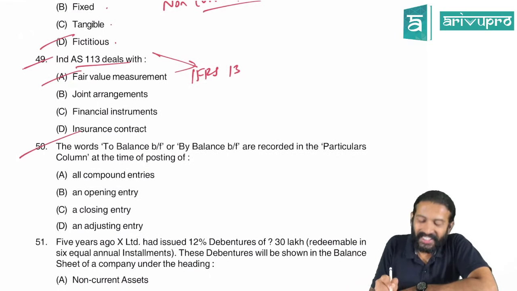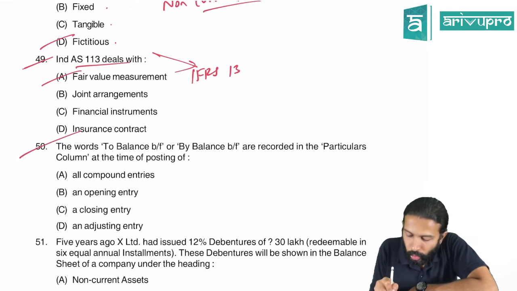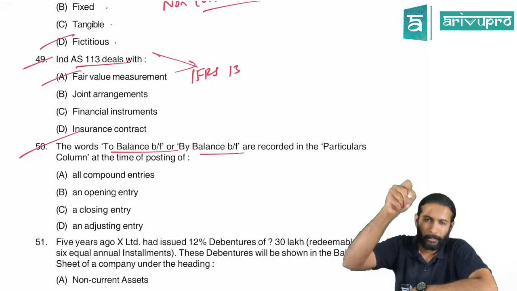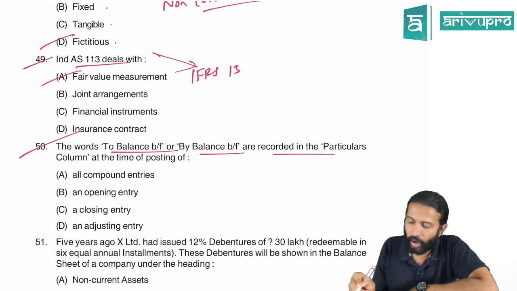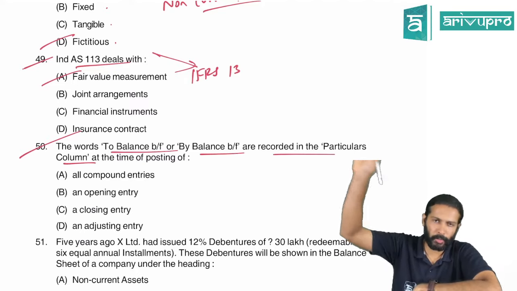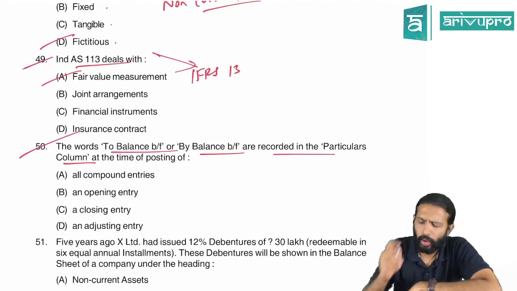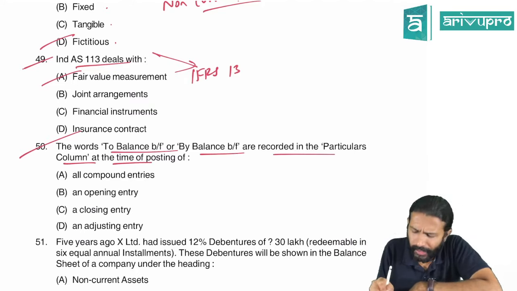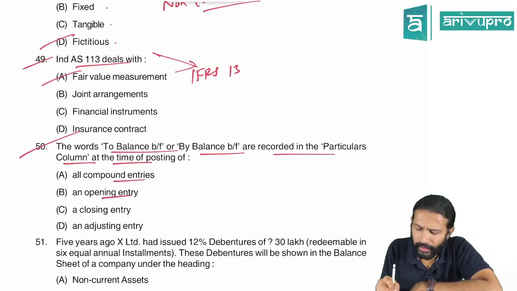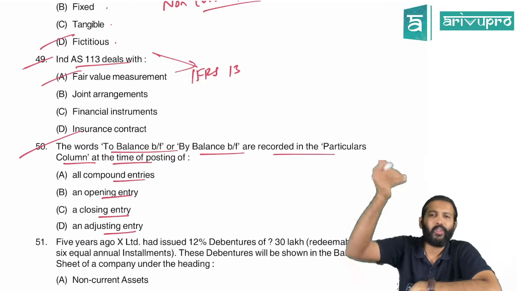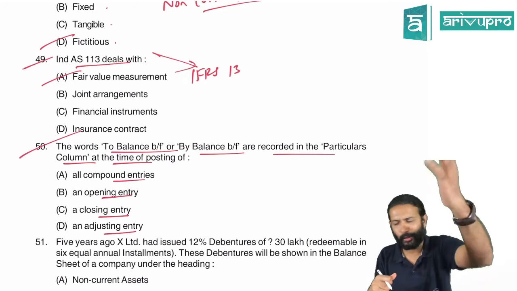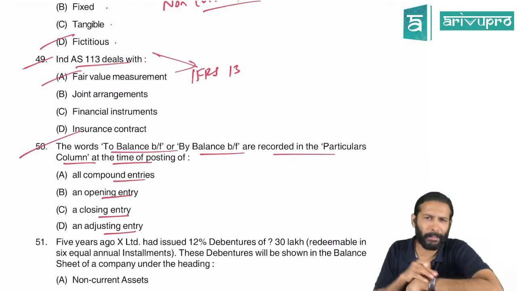Cool. 50. The words by balance brought forward, meaning brought down, are recorded in the particulars column. In the ledger's particulars column, you will write by balance brought down, to balance brought down and all. What, when you do that, at the time of posting of what will it come? Compound entries, opening entry, closing entry, adjusting entry. When will you write by balance brought down, to balance brought down and all, sir? Only for opening balances. Yes, there is nothing but opening balance, right?